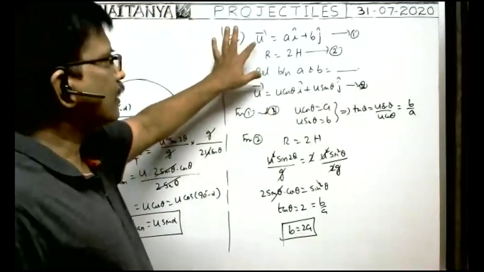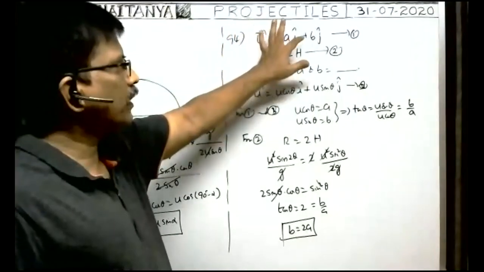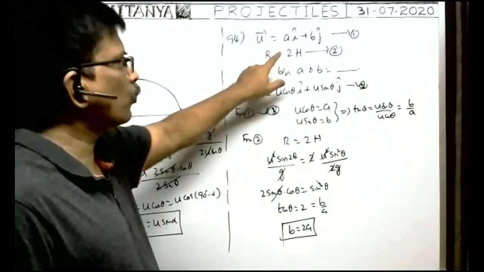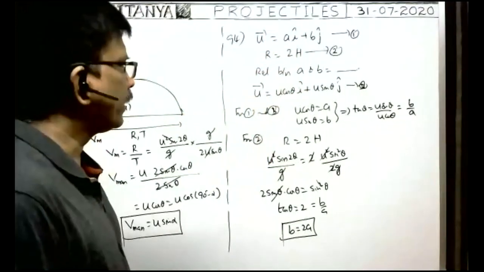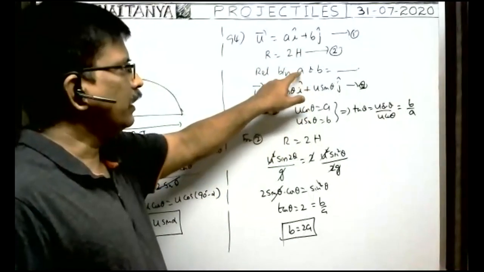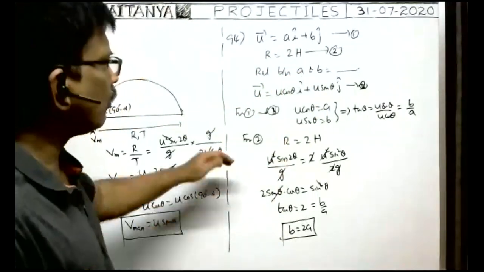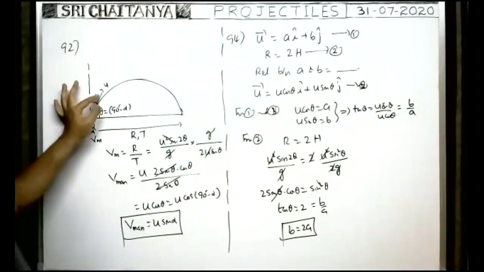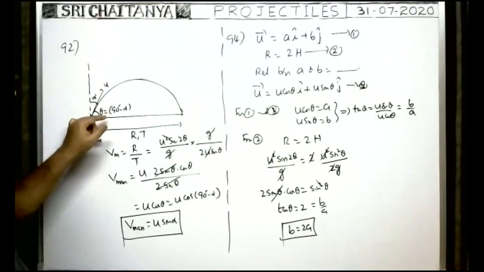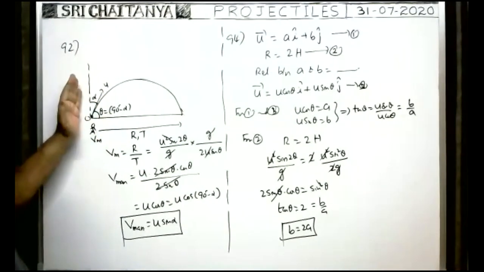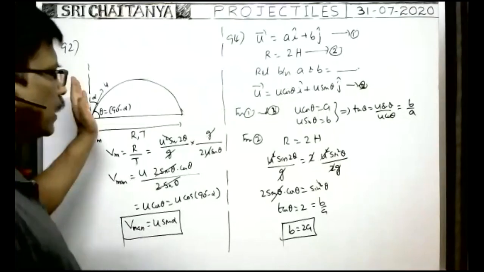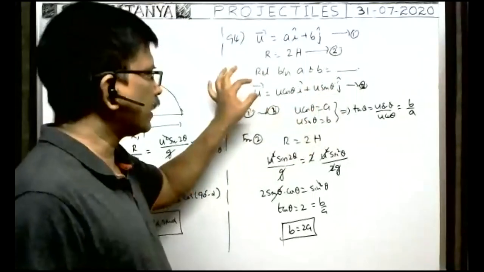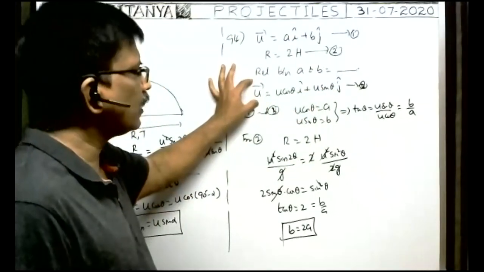Problem 94. Velocity of projection is given as A i cap plus B j cap, and the range of the projectile is equal to twice the maximum height. Then what are the options? If you see, they ask the relation between A and B. But actually, in case of oblique projectile, suppose the oblique projectile is thrown into space with a velocity u at an angle of projection theta. Then the horizontal component of velocity is u cos theta, the vertical component of velocity is u sin theta. That's why horizontal component of velocity into i cap plus vertical component of velocity into j cap is the initial velocity of projection in vector form.